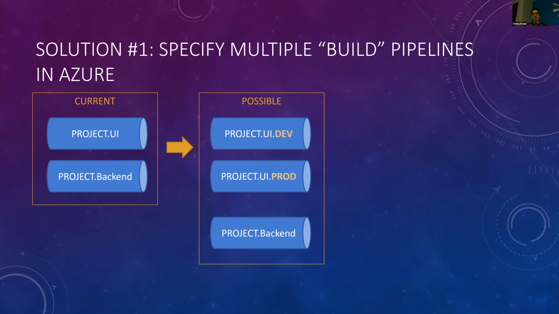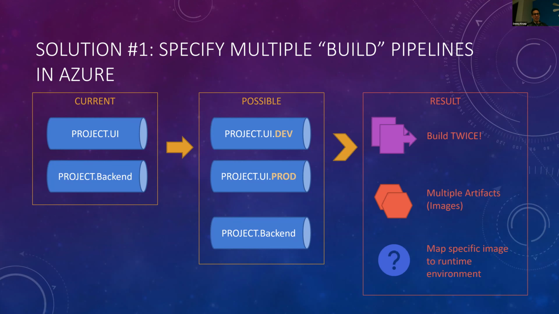In each of these cases, I would take each pipeline and point it perhaps to a different Docker file. We'd have two different Docker files, which would in turn create two different Docker images. Then I could steer the dev image to the dev deployment whenever that occurred, and the production image to the production environment. So that'd be an option. But when I reviewed that, I thought, well, I'm still building twice in this case. So it kind of violated the goal I was after, which was to build once and be able to deploy that thing anywhere. I'd have to produce multiple artifacts, multiple images, and try to manage that.